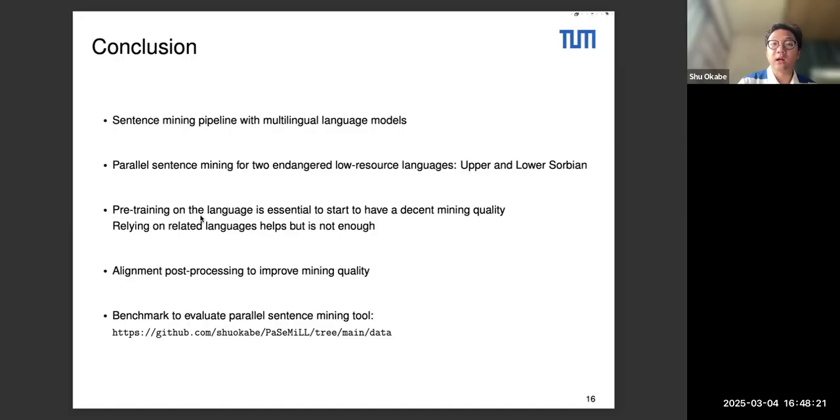We have also carried out an alignment post-processing in order to improve the mining quality based on word level alignments, and it's an unsupervised model. And finally, we release the data, so this benchmark data that we created by injecting parallel sentences. And also the mining tool is released under this link.